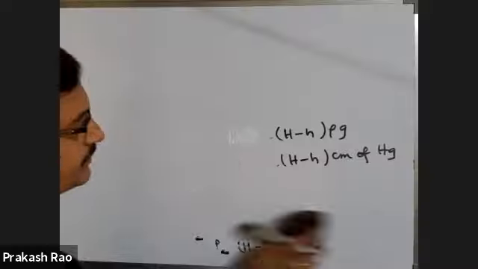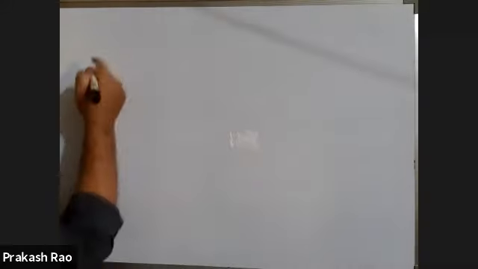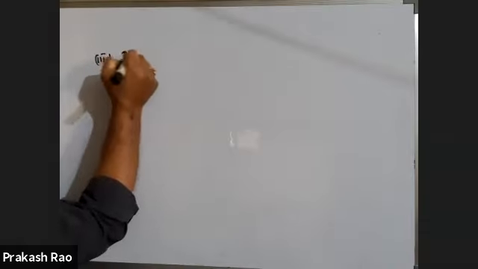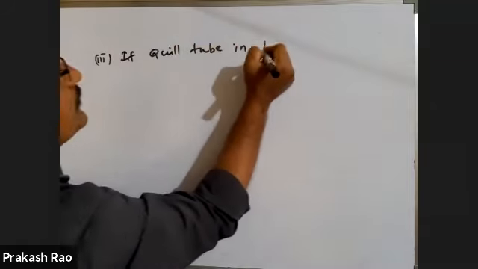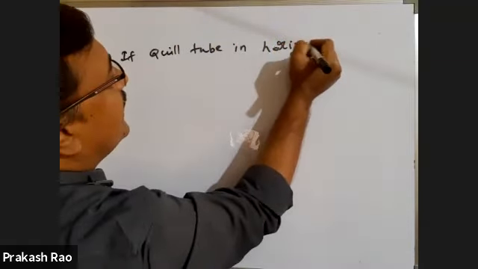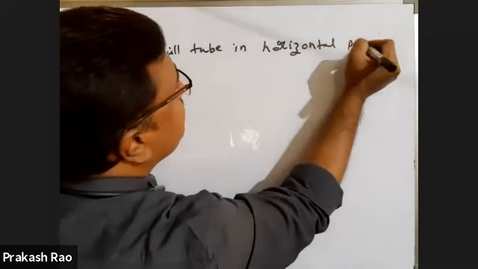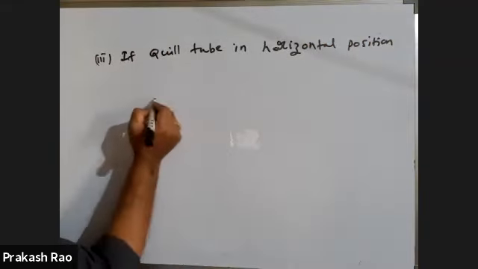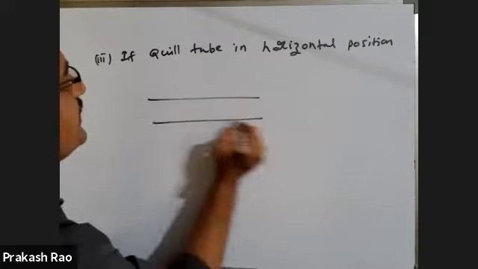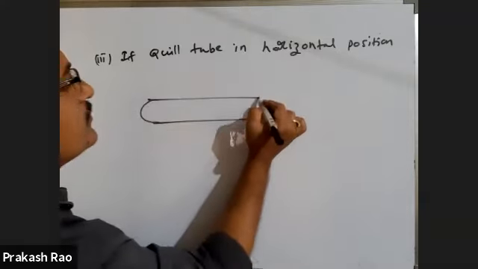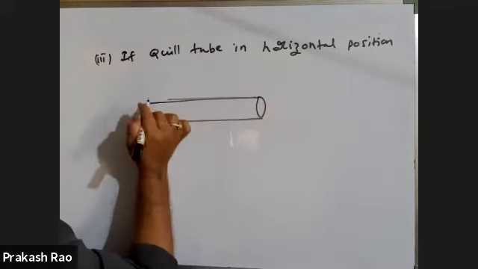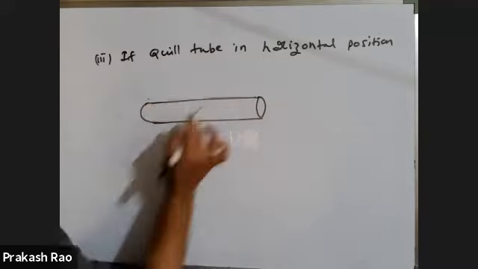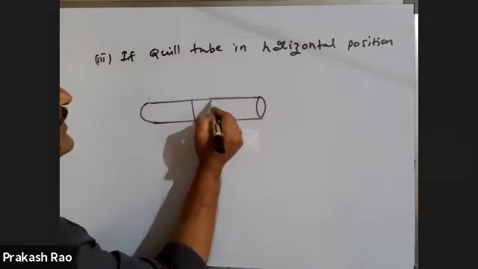Done, sir. Next, third one. If the quill tube is in horizontal position, I have taken the quill tube like this. This is the open end. Here I am taking the mercury column.